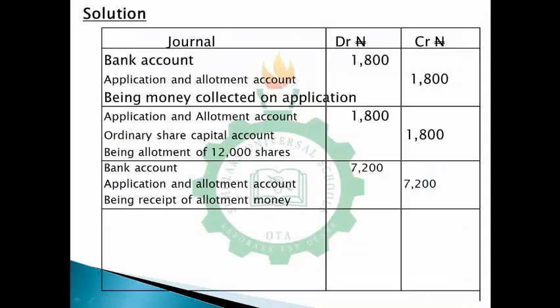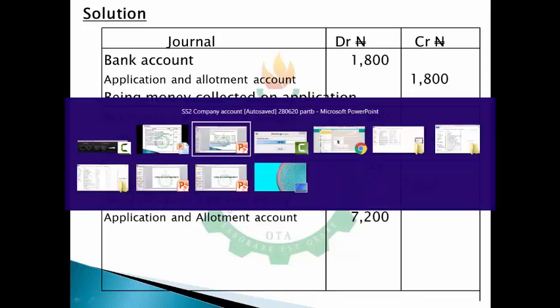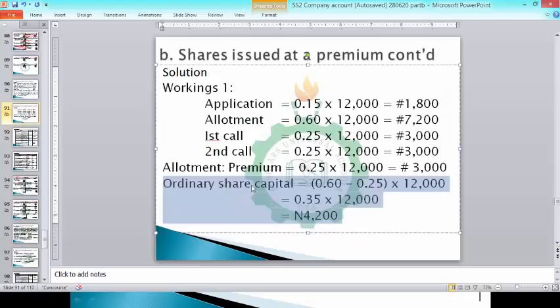Now at the point of allotting shares to them, what you would do is you debit your allotment with 7,200, which is the whole money. Debit allotment with 7,200. Now to credit this time around, you credit your premium with 3,000, and you credit your ordinary share capital account with 4,200.